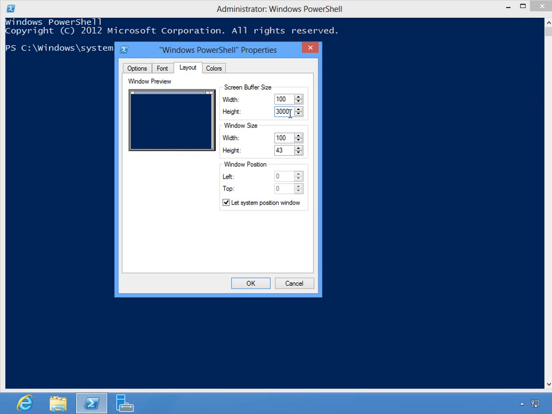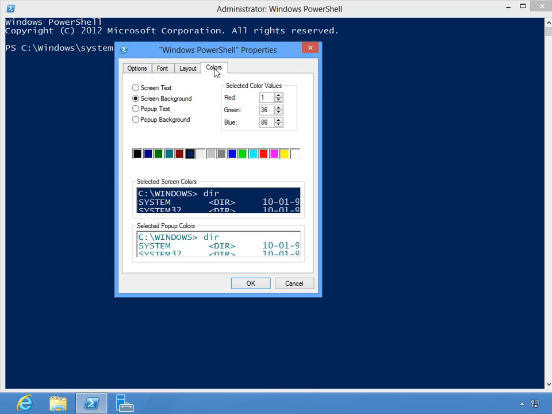By default, this is a really small number. I honestly don't know what it is because I always jump in immediately and set it to something like 3000, so that when I'm running a command that's going to display a lot of information, it's just going to keep scrolling off the screen, but it'll be buffered. If that number is too low and I have a lot of information scrolling, then I'm not going to see that information. It's going to scroll off and I'm going to lose it. So I pretty much always set that to a really high value.